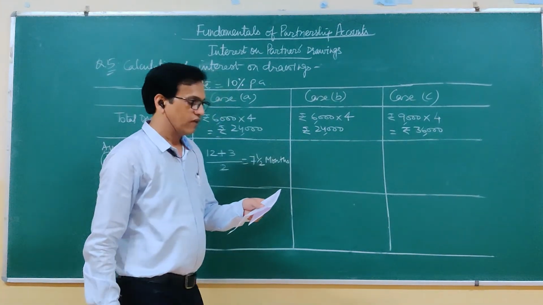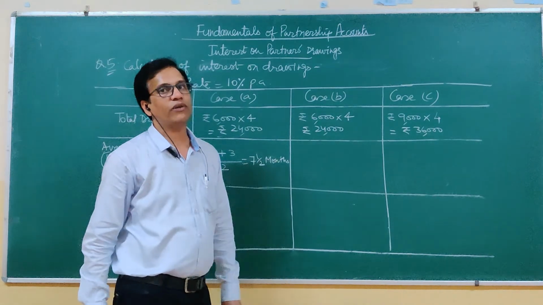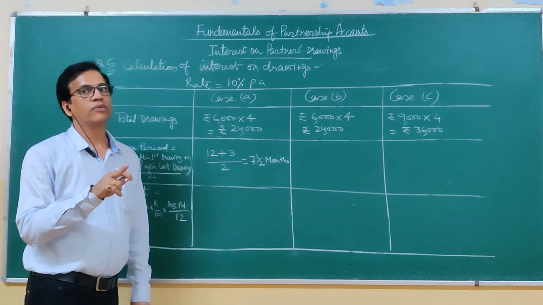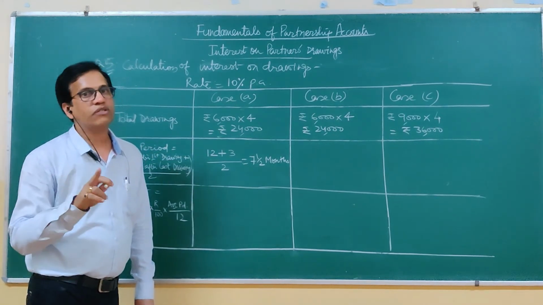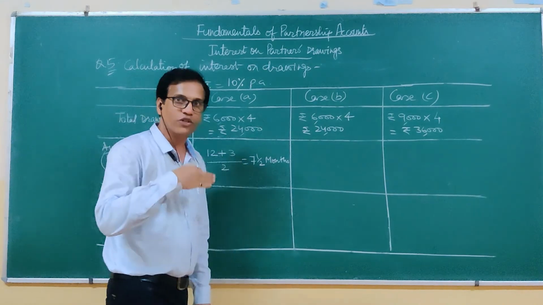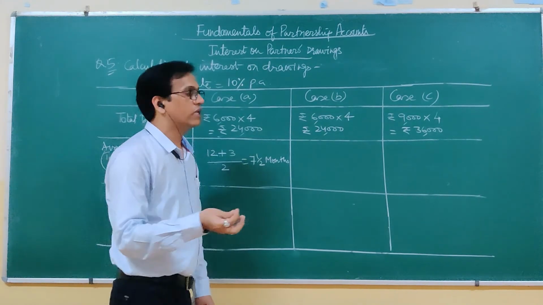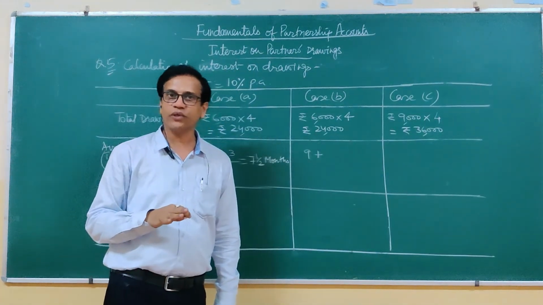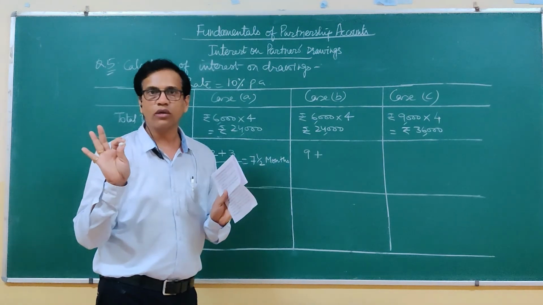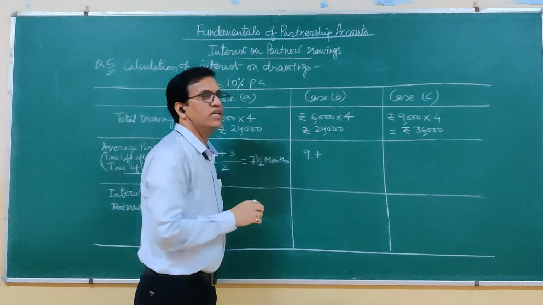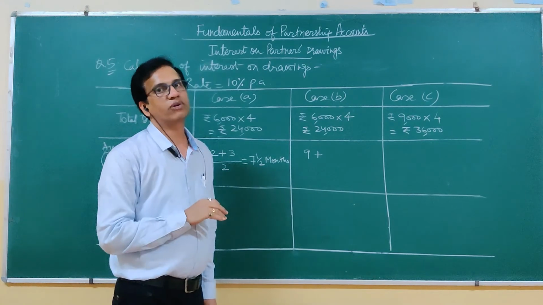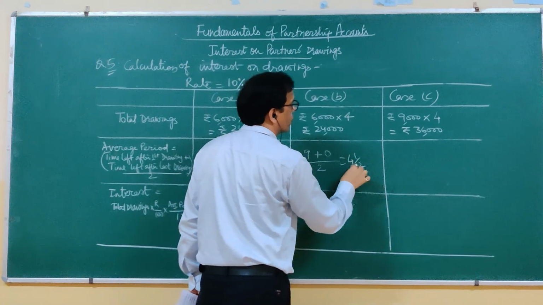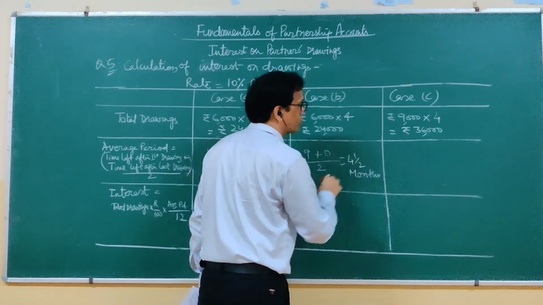Here, second case is when amount is withdrawn in the end of each quarter. Now, end of each quarter. First quarter ended on 30th June. Last quarter ended on 31st of March. So 30th June, first drawing is made. After first drawing, number of months left are 9. When June 30th is made for the first time, that means April, May, June, 3 months gone. Only 9 months left. Last drawing is made on the last day of the last quarter. So 0 months left. So here 4.5 months as an average period.